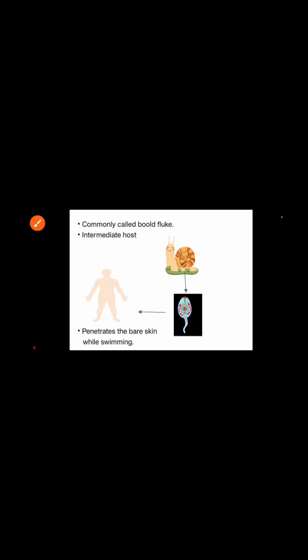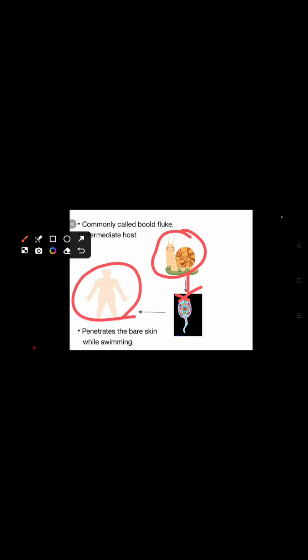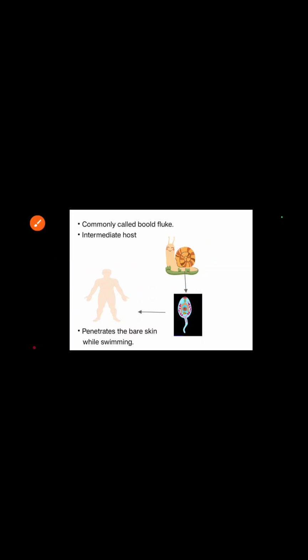It is commonly called the blood fluke, and the development process is the same as Fasciola hepatica. The miracidium larva infects the intermediate host snail, then cercaria come out and penetrate the bare skin of human beings while swimming in infected water.